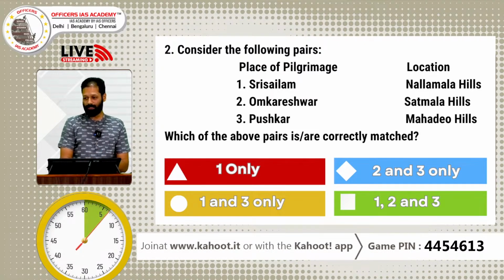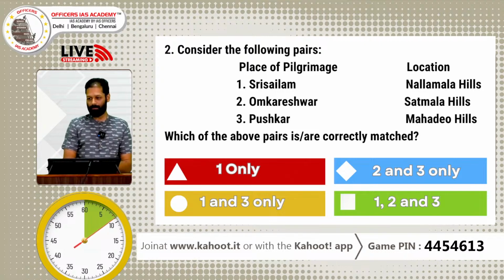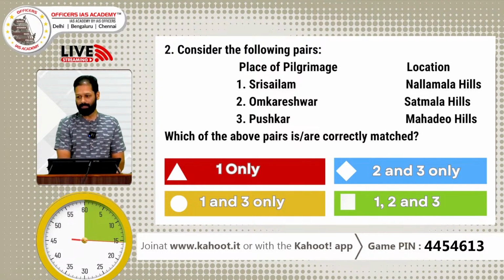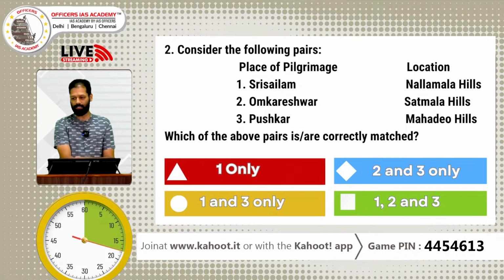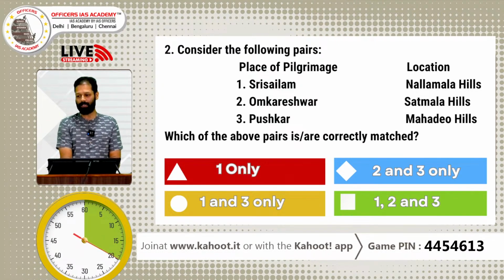Consider the following pairs, places of pilgrimage and their location. You are asked to match them. Sri Sailam, Nallamala Hills; Omkareshwar, Satmala Hills; Pushkar, Mahadev Hills. Which of the above pairs is or are correctly matched?